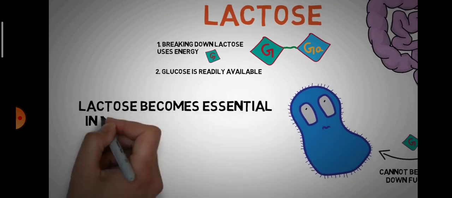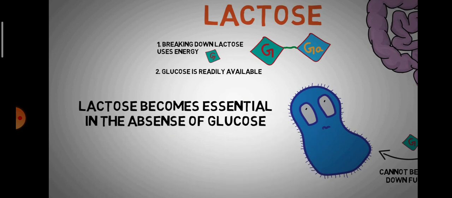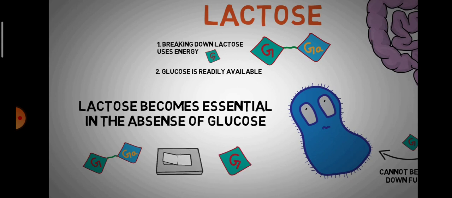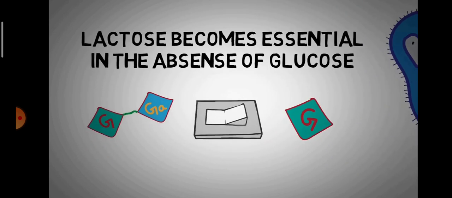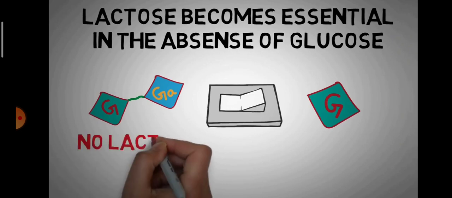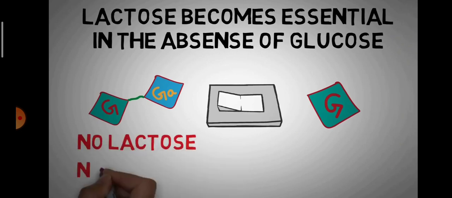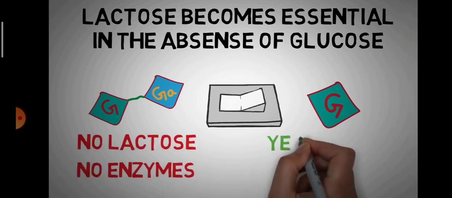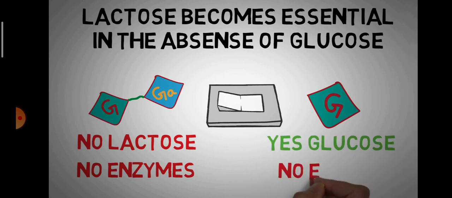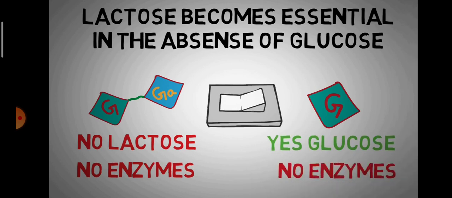But when glucose is not present, lactose becomes precious. The bacteria has to use it, otherwise it will starve. So the bacteria essentially needs a switch that allows it to change its metabolism depending upon the type of substrate that is available. It would be wasteful to produce enzymes when no lactose were available, or if a preferable energy source such as glucose were available, like we discussed.